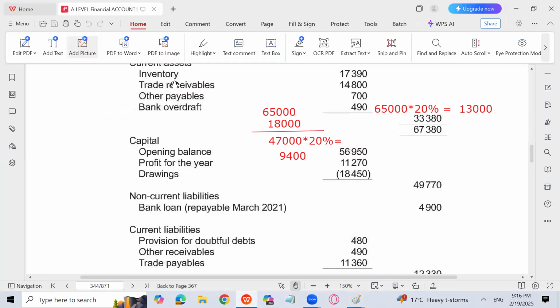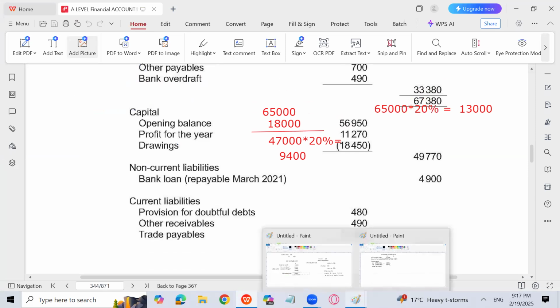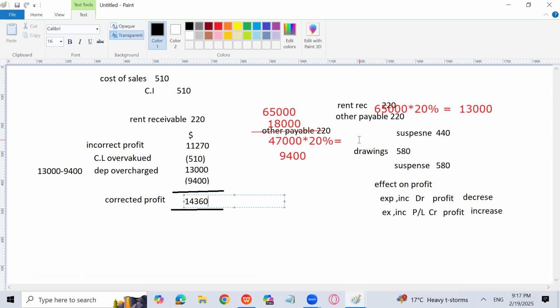So other receivables is not written over here because we have written wrongly in the current liability section, which is 490. Secondly, another thing is that other receivable will come in the current asset section of the statement of financial position, not with 490 because some other rent receivable should also be a part of that with 220, which is not recorded, because unfortunately the rent receivable, which is basically an other receivable, an asset, has been recorded, added in other